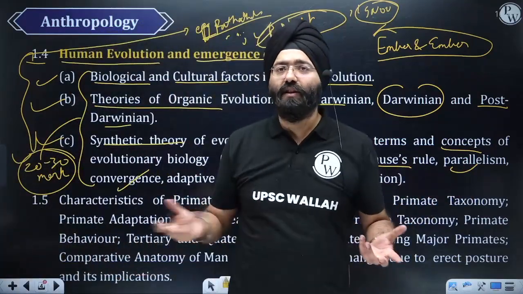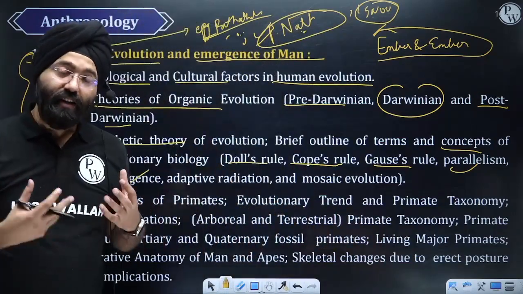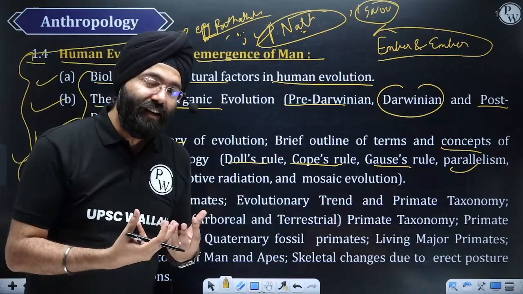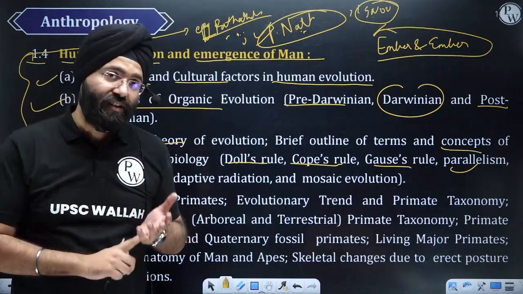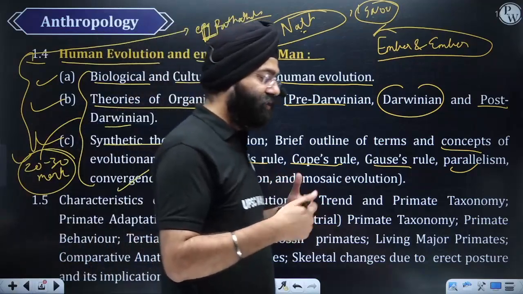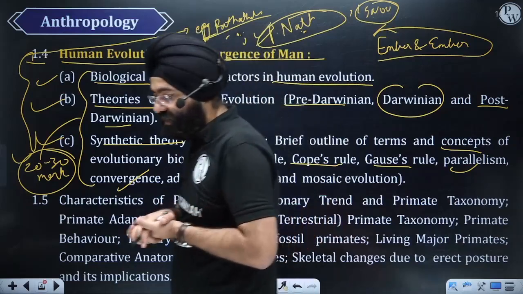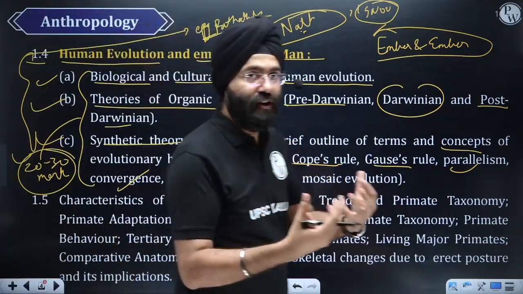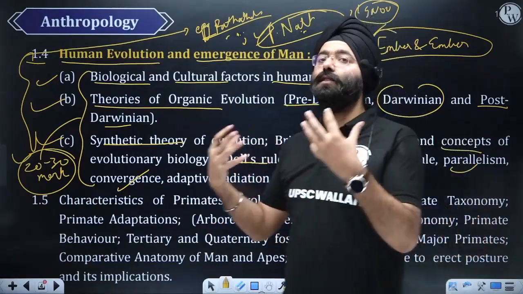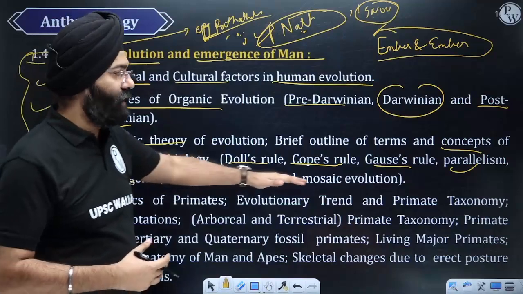Then people simply write the definition because they have not read it well. What is important is that you define them, right? You see the similarity. What are the similarities between them? What are the differences between these two concepts? Then you give the case study. Then you mention certain examples that are there. And then again, the contemporary relevance. When the relevance comes, you need to mention the biological relevance. You need to mention the cultural relevance of that. And then your answer becomes complete, right? A similar step has to be done with the other dimension.